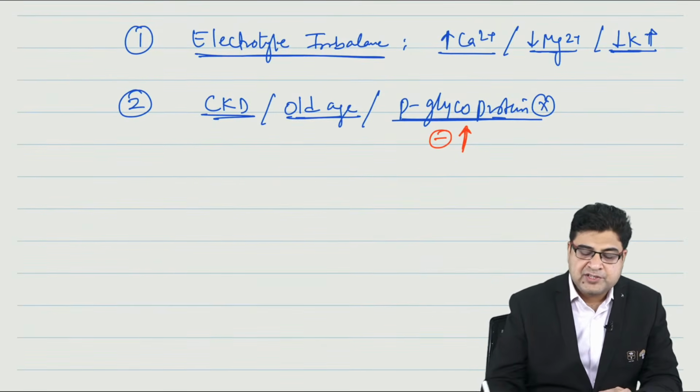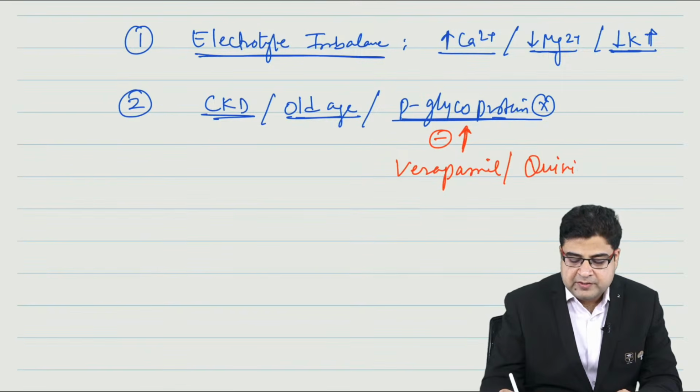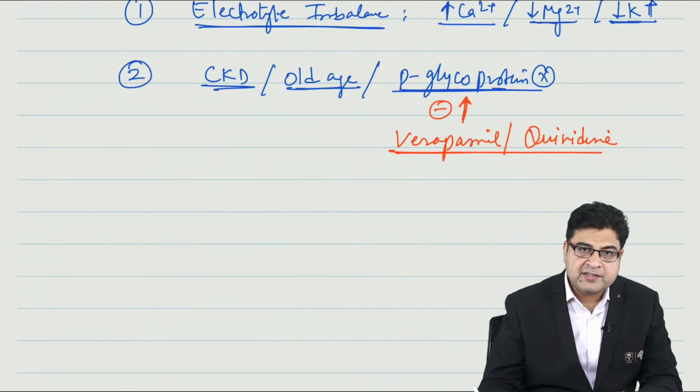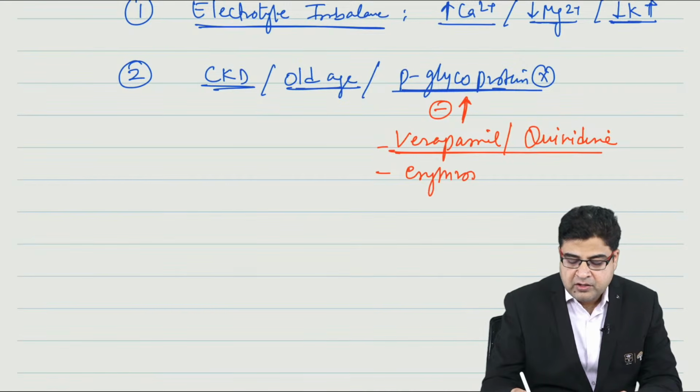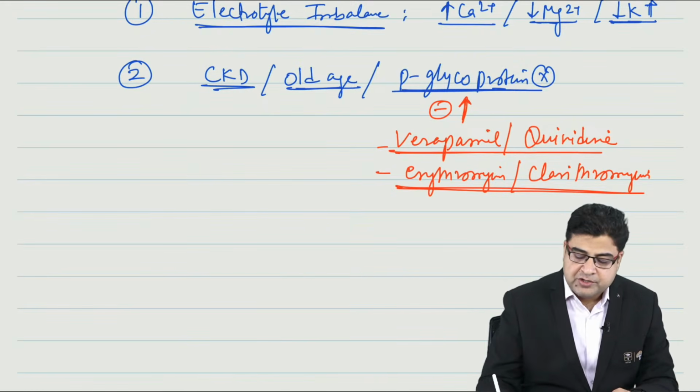Verapamil and quinidine are examples of P-glycoprotein pump inhibitors. One more example is erythromycin, and clarithromycin. These can result in digoxin toxicity as a side effect.